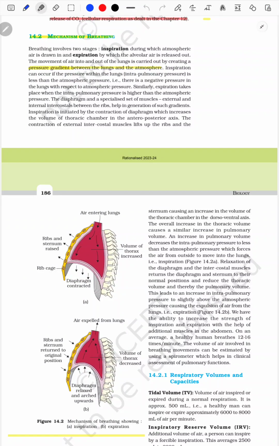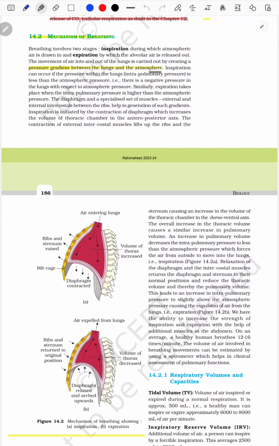Hello everyone, welcome back. Today we will study the mechanism of breathing. As we know, breathing involves two stages, that is inspiration and expiration. Inspiration means the atmospheric air is drawn in, while in expiration the alveolar air is released out. The movement of air into and out of the lungs is carried out by the pressure gradient between the lung